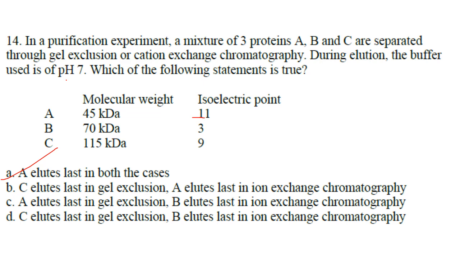So it will have a positive charge. And 45 kDa, it is A. It is smaller, so through gel elution it will elute last. Similarly, A will be more positively charged and it will elute last in the cation exchanger. So the answer here will be A elutes last in both the cases.